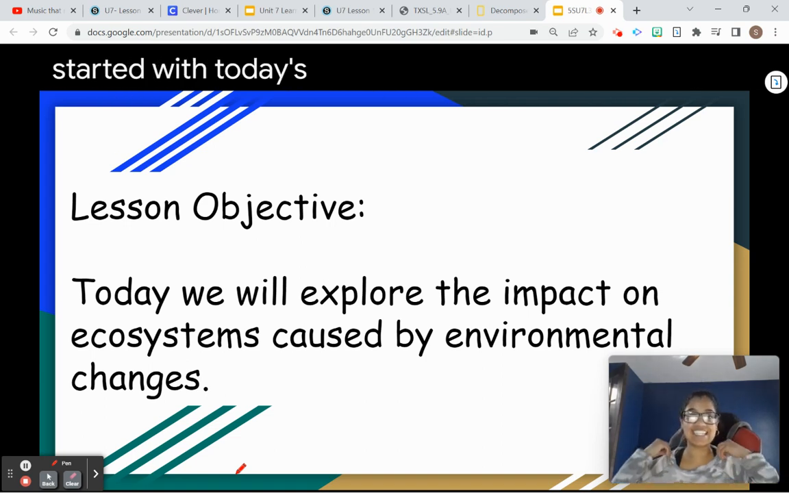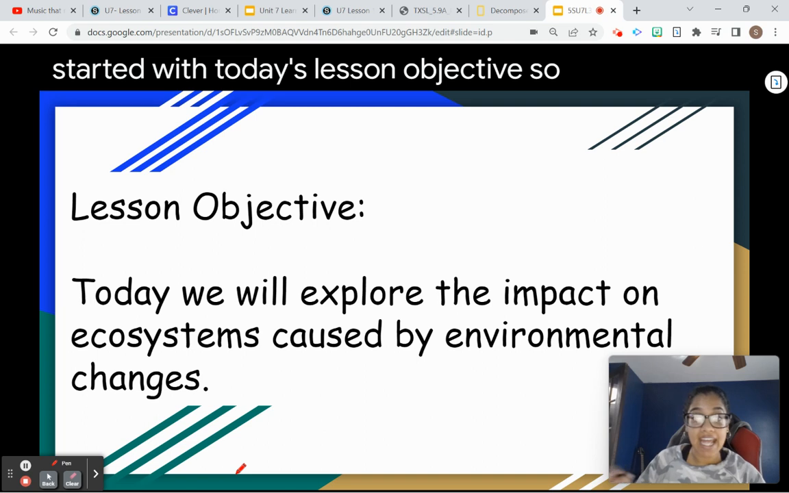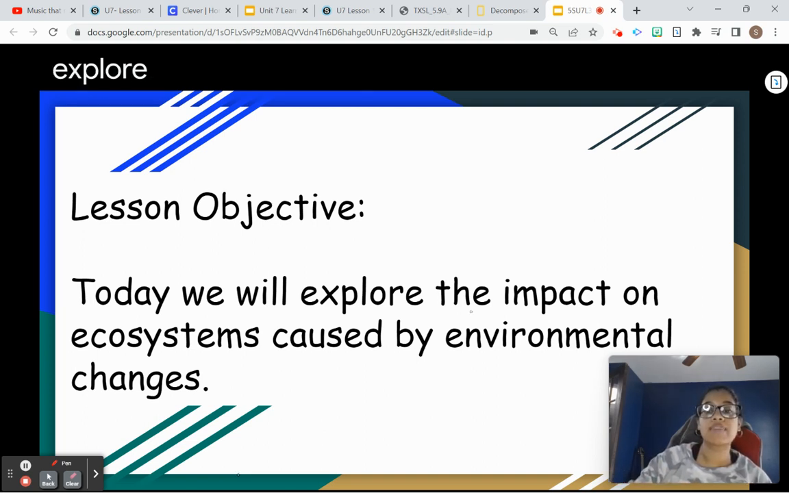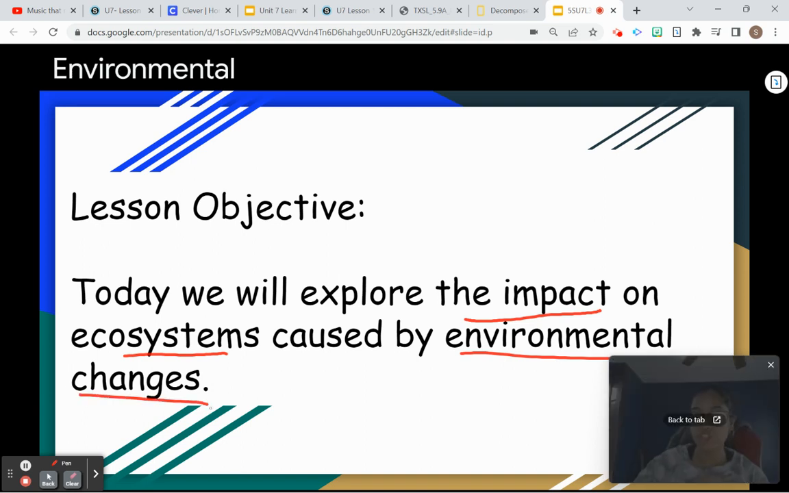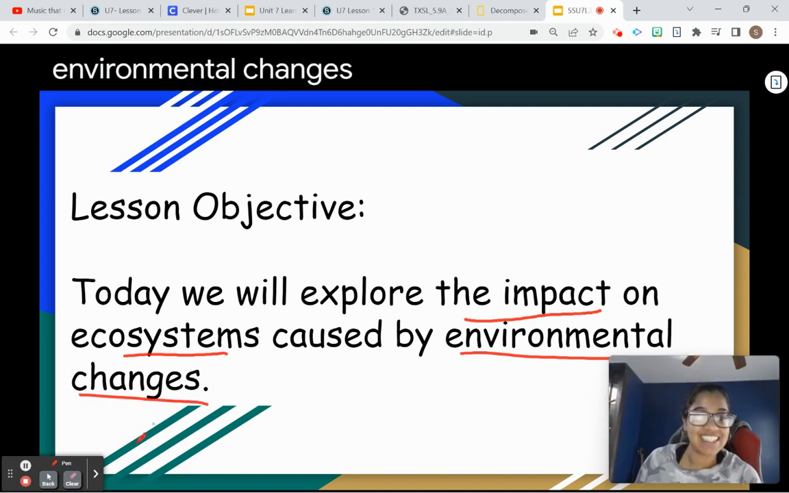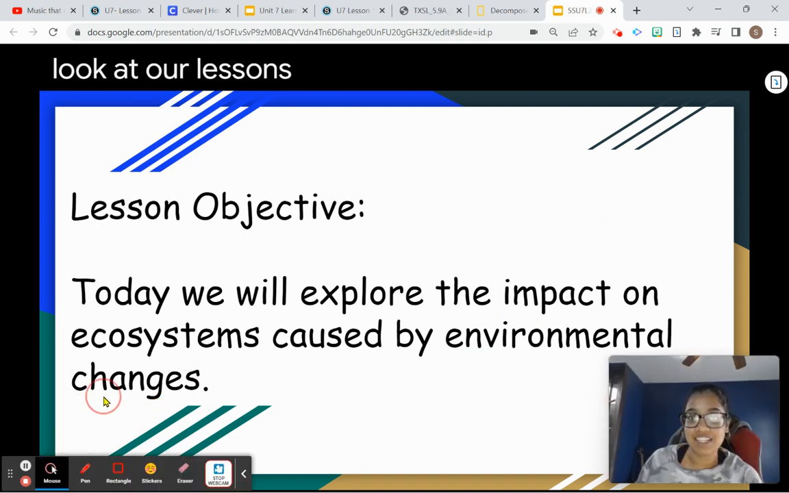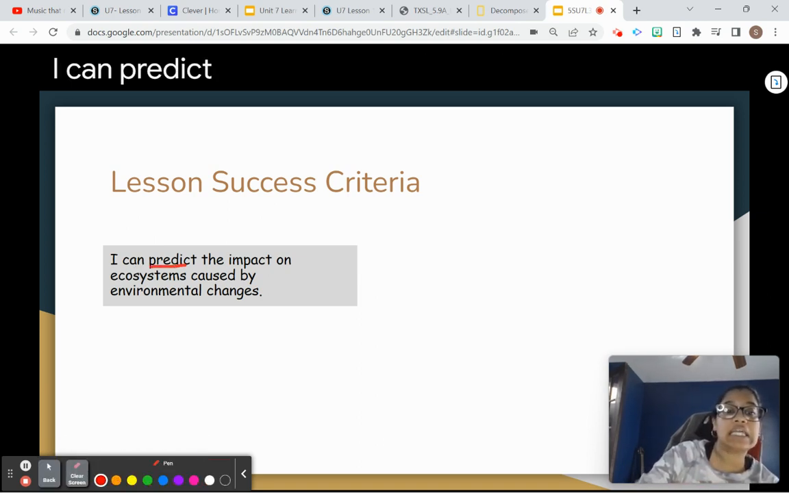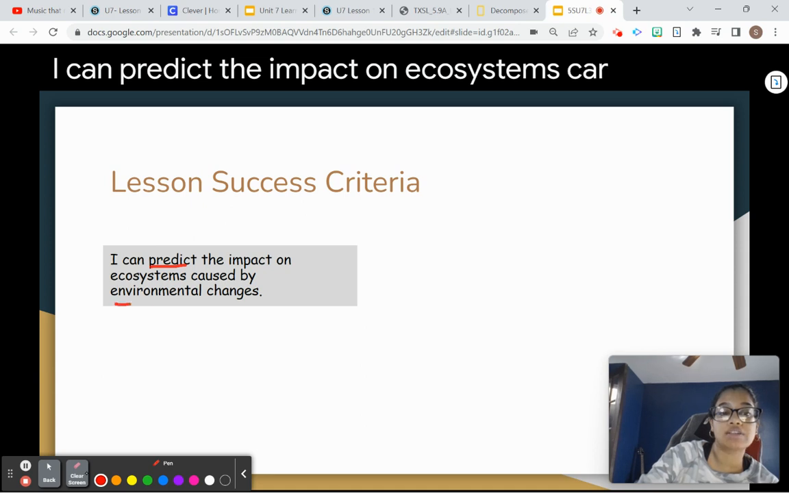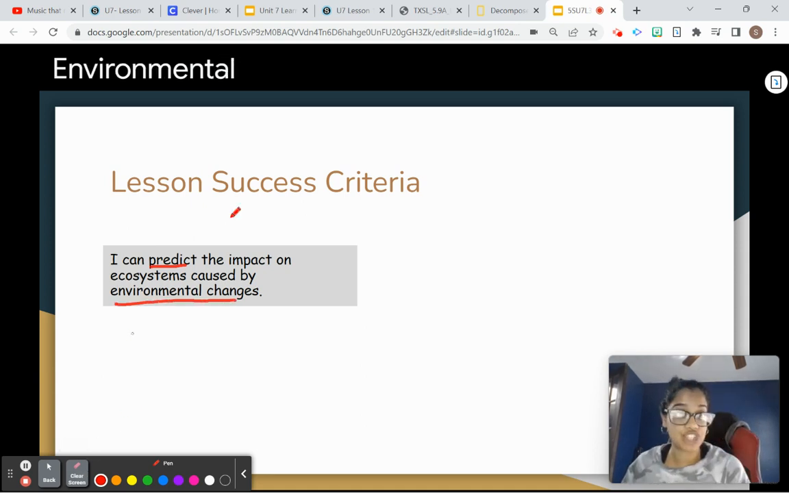Let's get started with today's lesson objective. Today we will explore the impact on ecosystems caused by environmental changes. All right, let's go ahead and look at our lesson success criteria for today. Today I can predict the impact on ecosystems caused by environmental changes.